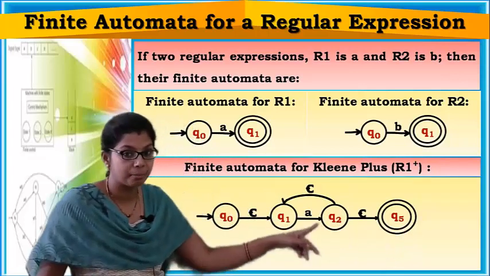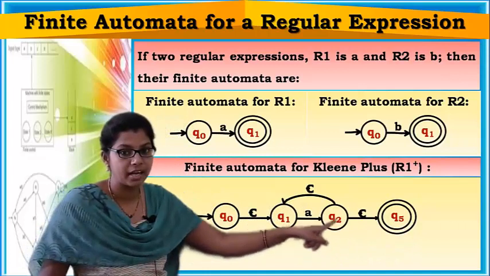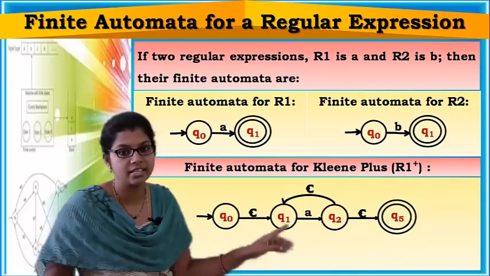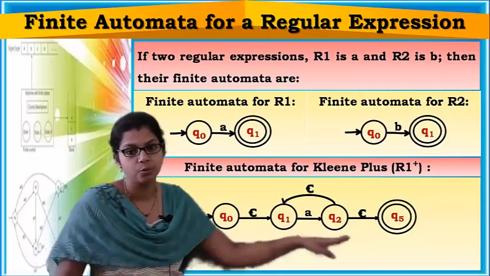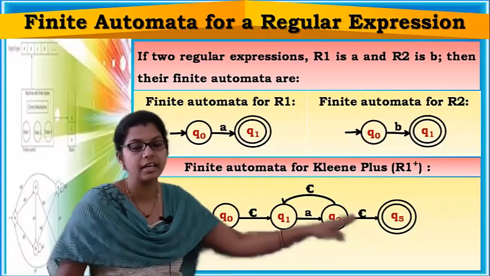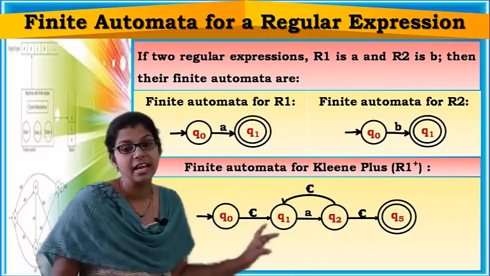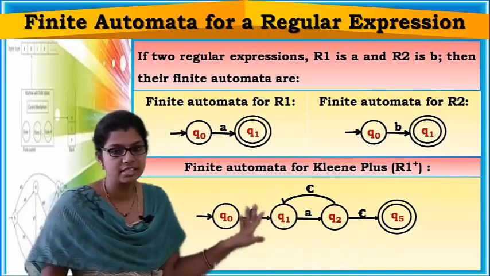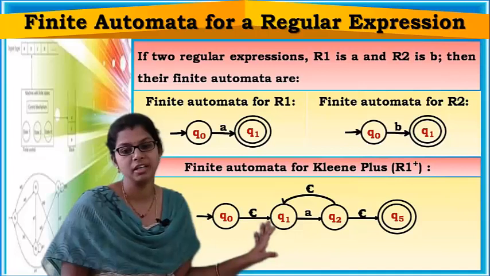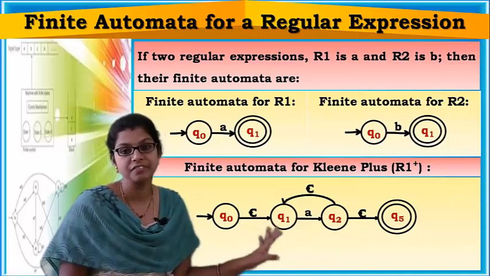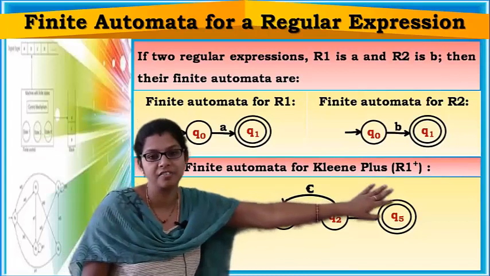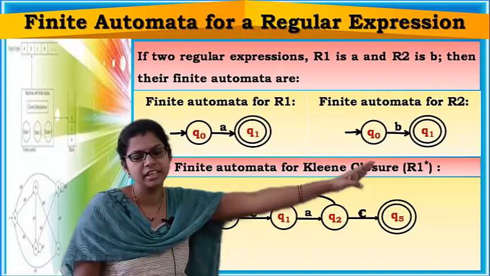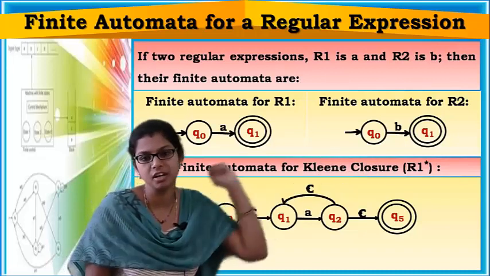See here, by adding this epsilon transition, it is accepting any number of A's. A's can get repeated. See, 1 A, then again epsilon, second A, epsilon, third A, epsilon. Any number of A's are getting accepted by this finite automata. So this is the finite automata which represents Kleene plus of R1.